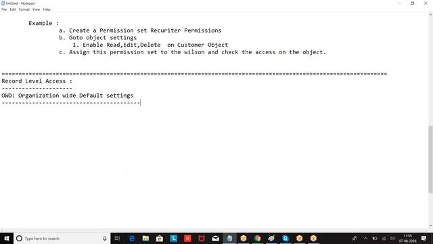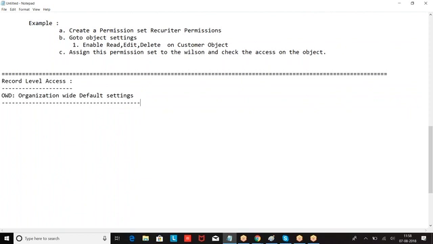If I have one record, what is the minimum permission that I want to give for everyone in the company? So OWD is always given for what? Granting minimum level of permission. This is the minimum permission that everybody should have in the organization. OWD will give you minimum level of access.